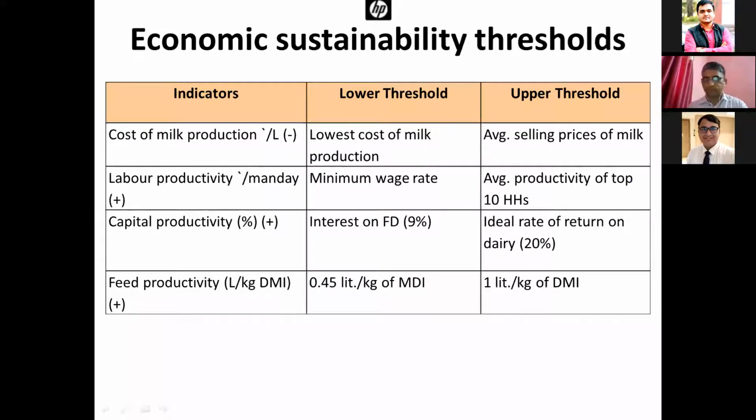I will explain these thresholds in detail so that you can get ideas. For economic sustainability, as I told, there were 4 indicators: production, labor productivity, capital productivity.